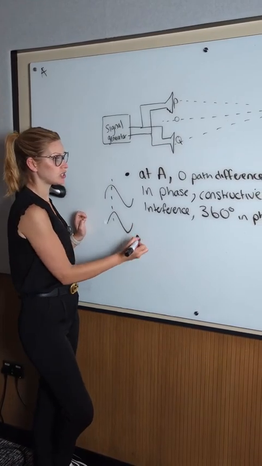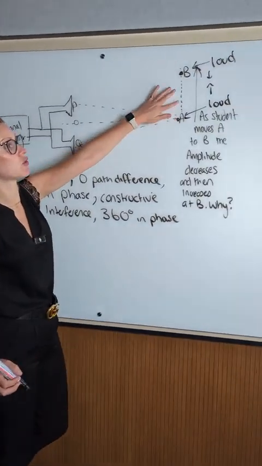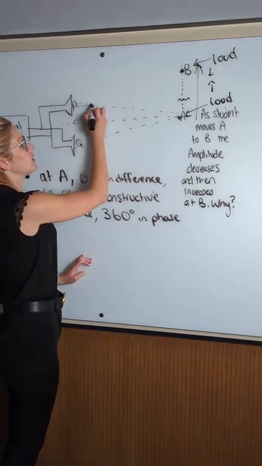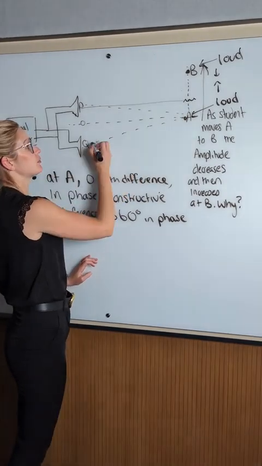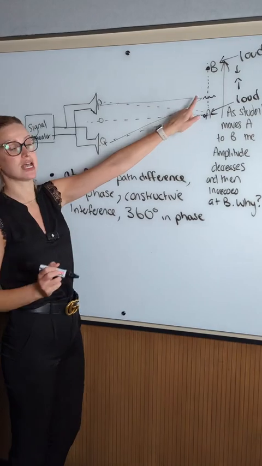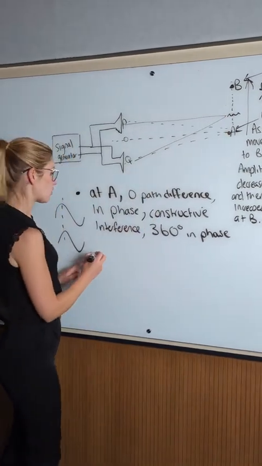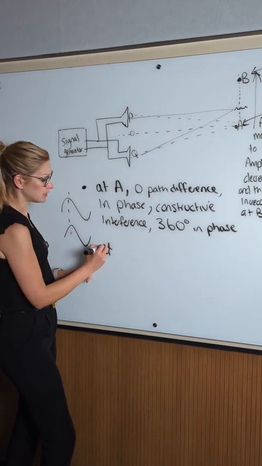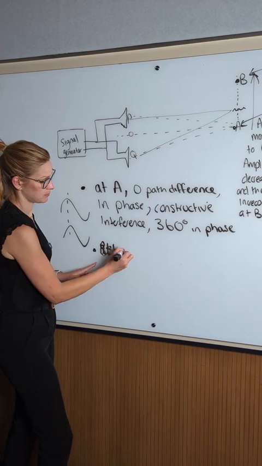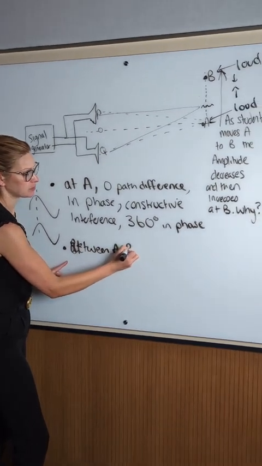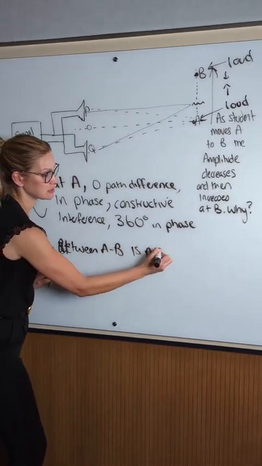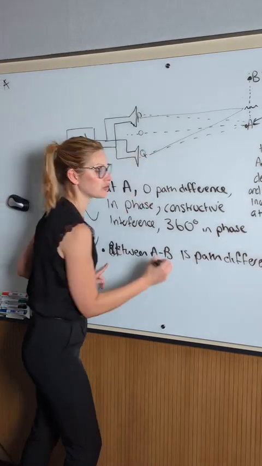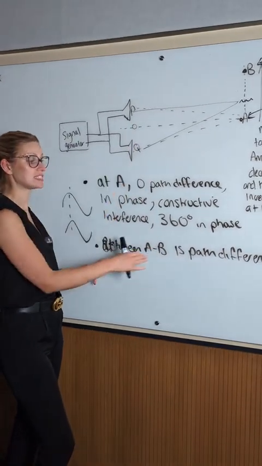And then the next thing we know, we just said from A to B, it's going to get quieter. And that's because if we get some point here, point P to that point is going to be much shorter than point Q to that point. Point Q to that point has to travel a further distance. So between A and B, there is a path difference. So what that means is one wave has to travel further from one loudspeaker than from the other. So there is a path difference.